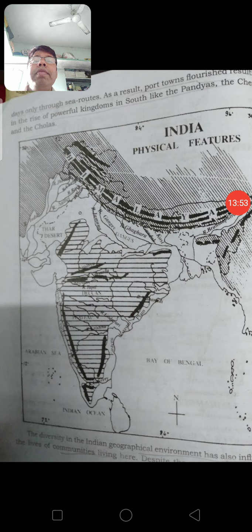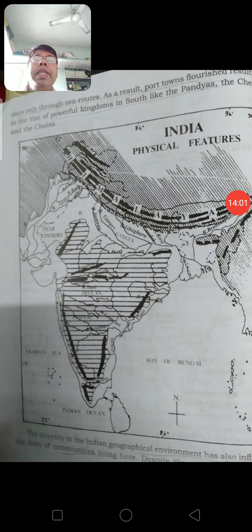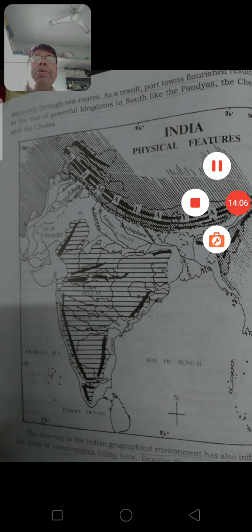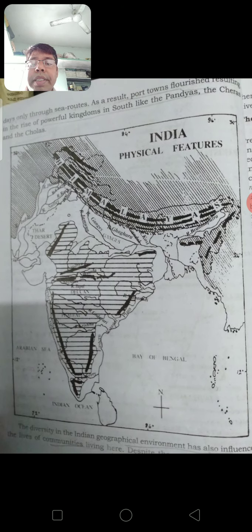Coastline, how does it prosper? They can collect a lot of fish, and they can also have trade with other countries through its ports. So here we have a diversity of physical features in India.